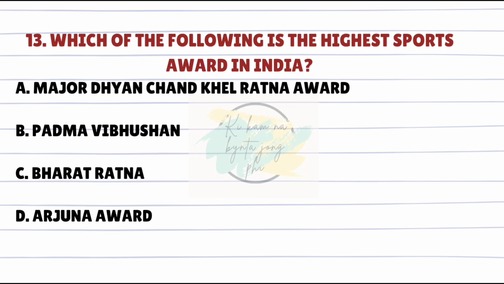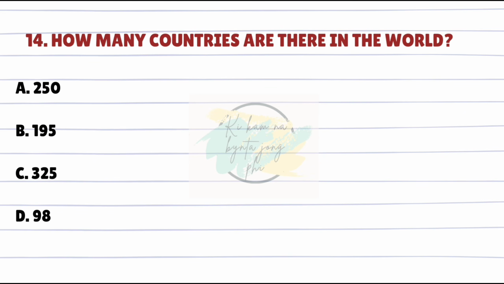Which of the following is the highest sports award in India? Answer is A. Major Dhyan Chand Khel Ratna Award. How many countries are there in the world? Answer is B. 195.